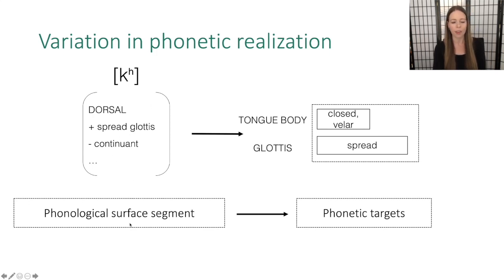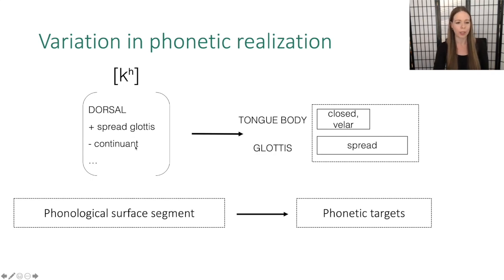So on the left-hand side, I have the phonological surface segment of K, and this is represented with a set of distinctive features that specify the place of articulation, voicing, and manner of articulation. And these are then mapped to a set of phonetic targets on the right-hand side, which I've represented with a gestural score. And this indicates what the tongue body should be doing to implement K, how long the constriction should be made, where the constriction should be made, and what the glottis should be doing. So the opening between the vocal folds, should it be spread? If it is spread, how long is it spread? And what's the timing relationship between these gestures or these phonetic targets?